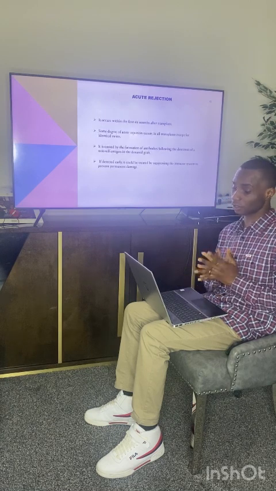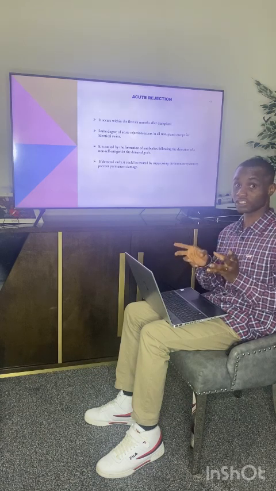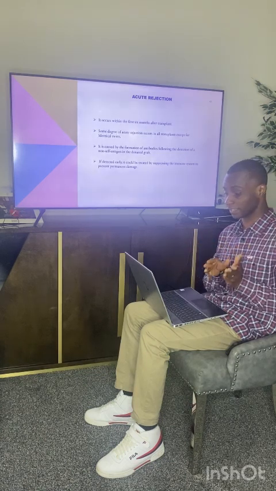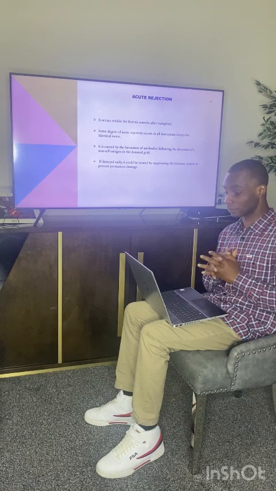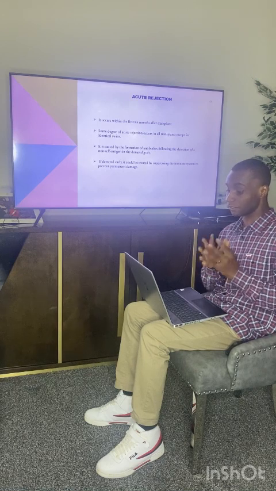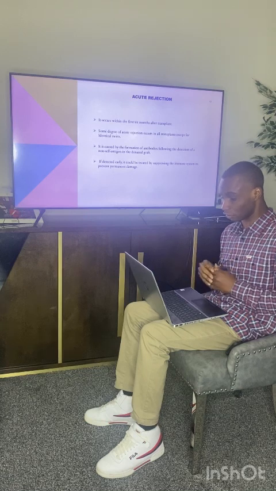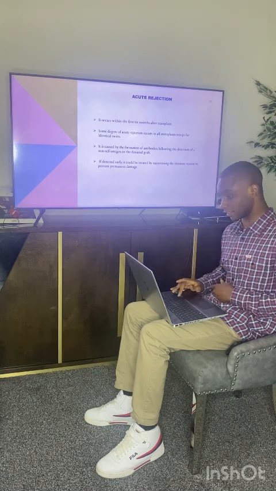Acute rejection occurs within the first 6 months. Some degree of acute rejection occurs in all transplants except for transplants from identical twins. It is caused by the formation of antibodies following the detection of a non-self antigen in the donated graft. If detected early, it can be treated by suppressing the immune response to prevent permanent damage.